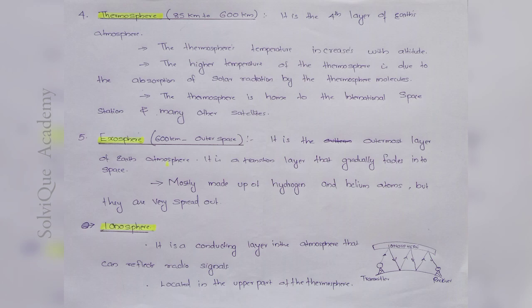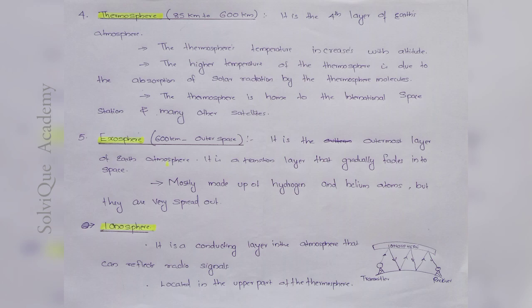And the final layer of the Earth atmosphere is the exosphere. It starts from 600 kilometers and goes to the outer space. It's the outermost layer of the Earth atmosphere. It is a transition layer that gradually fades into the outer space. Mostly this layer is made up of hydrogen and helium atoms, but they are very spread out.